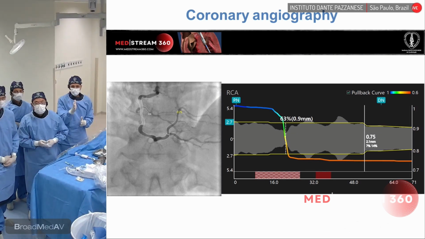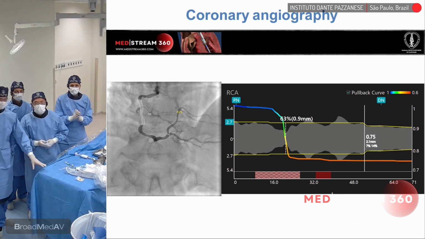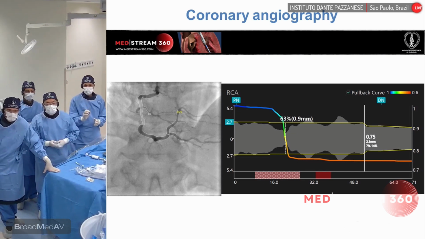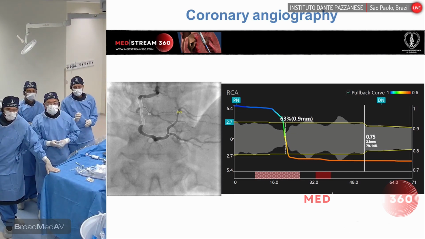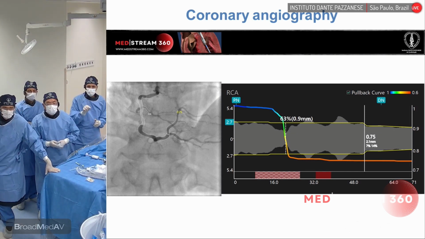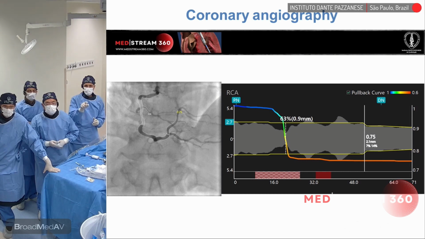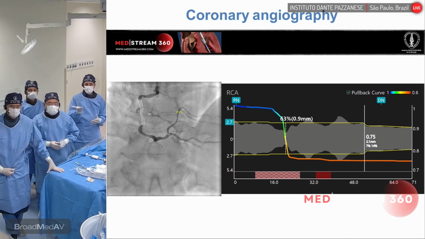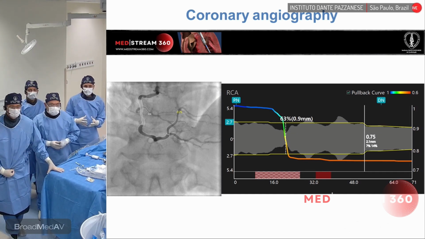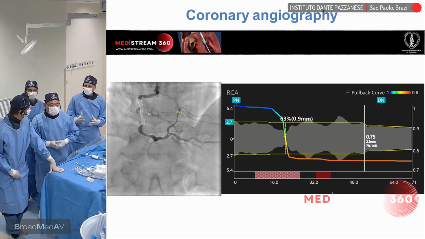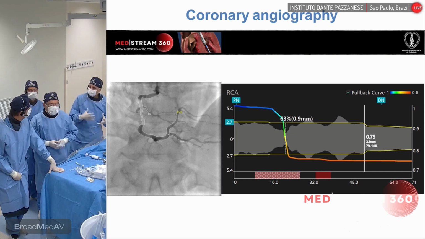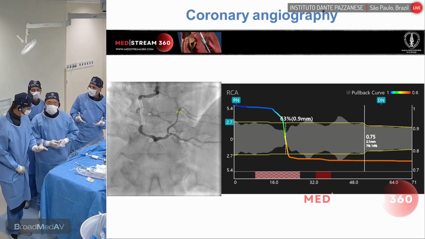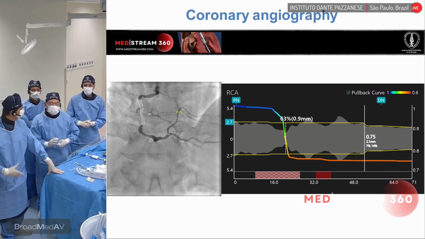You see the blue on the extreme left. That has no significance in terms of ischemia. But as you move towards the stenosis, the color becomes green and then yellow and then red. This is derived from the angiography acquisition and also by artificial intelligence. So it is AI. AI, okay. That feeds the system as well.